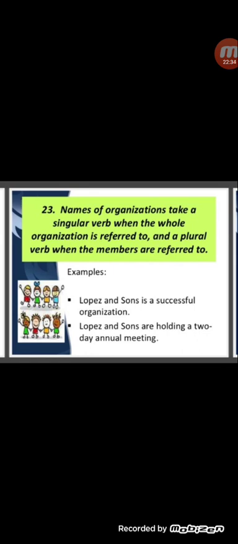Lopez and Sons are holding a 2-day annual meeting. But if you are referring to them separately, Lopez and Sons as different people, that time the verb will be plural.